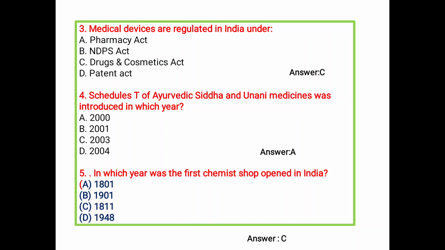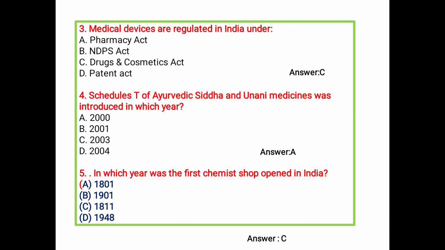Schedule T of Ayurvedic, Siddha and Unani medicine was introduced in which year? A 2000, B 2001, C 2003, and D 2004. So A is the correct answer. Next, in which year was the first chemist shop opened in India?